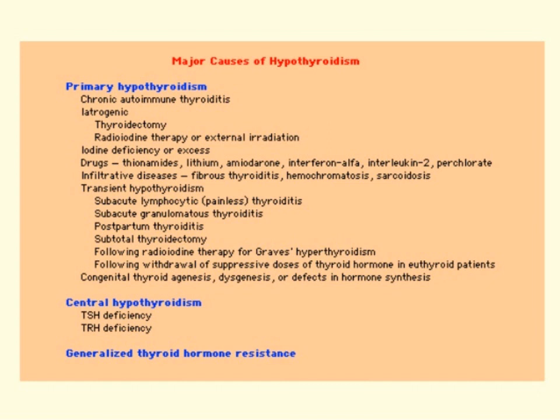Then comes the transient hypothyroidism. In this case, the hypothyroidism occurs transiently, and then the patient may become euthyroid.